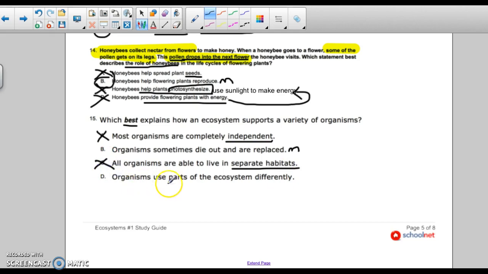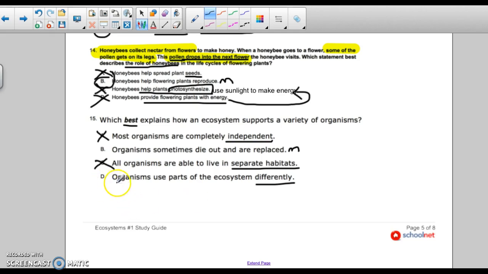Now, organisms use parts of the ecosystem differently. Okay, so a bird might use the tree for a nest. Another animal, maybe a deer, might use the tree as shade or to block it from the rain. Other animals might use the tree just to get a high vantage point to see predators. Some predators might use the tree to see prey. So they're using that very differently. Some animals use the bushes in a forest as shelter. Some animals, maybe a deer, use the bush for food. They eat the berries and leaves off of that.